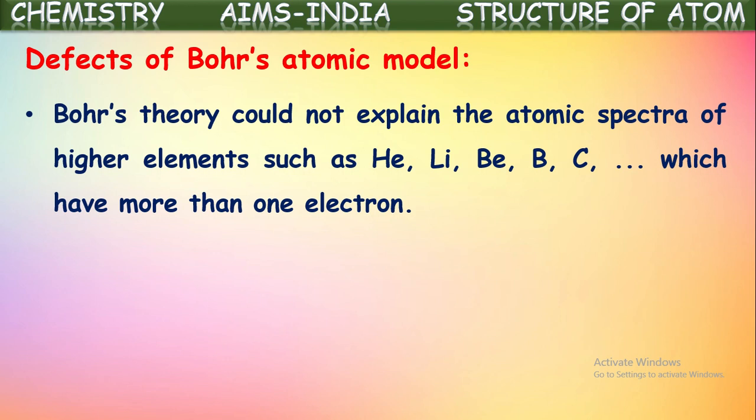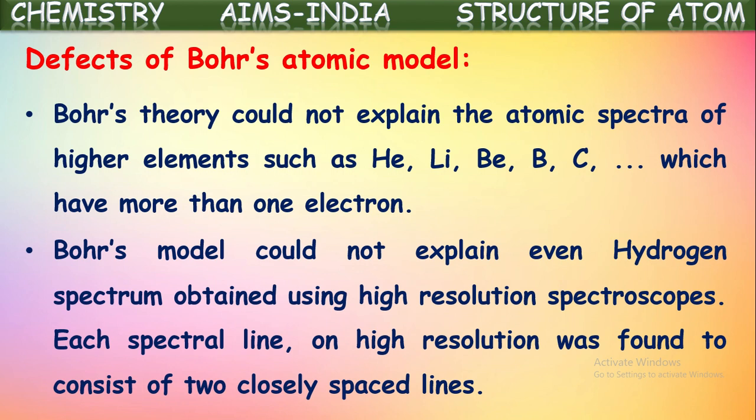Bohr's atomic model was given by studying the atomic spectra of the single electron species hydrogen. So it cannot be applicable for multi-electron systems, meaning multi-electron atoms, the atoms which have more than one electron. For all those atoms, this theory is not applicable. So Bohr's model is applicable only for single electron species. It is not applicable for multi-electron atoms. That's a major drawback we can say.